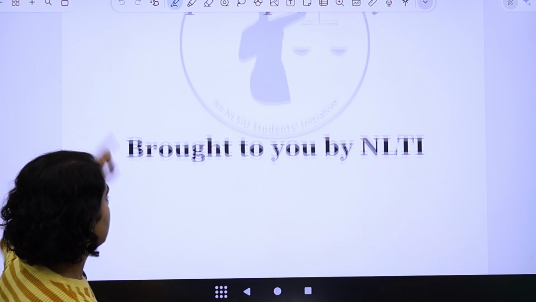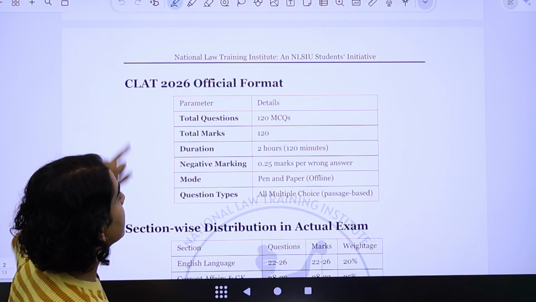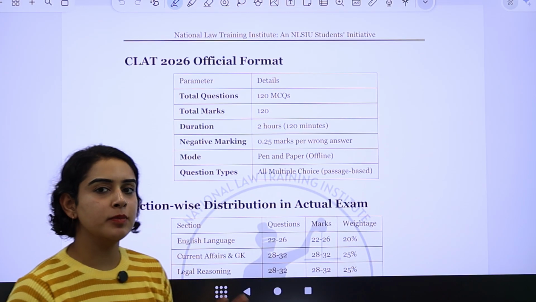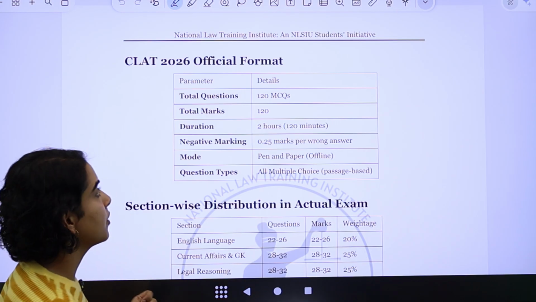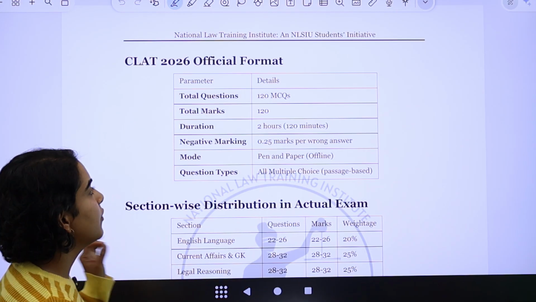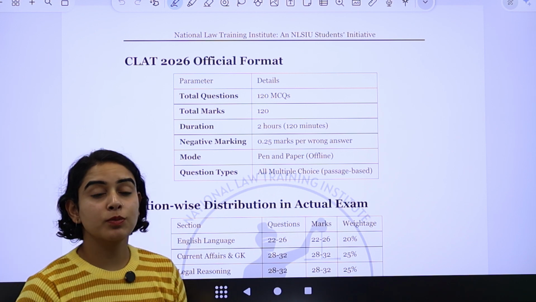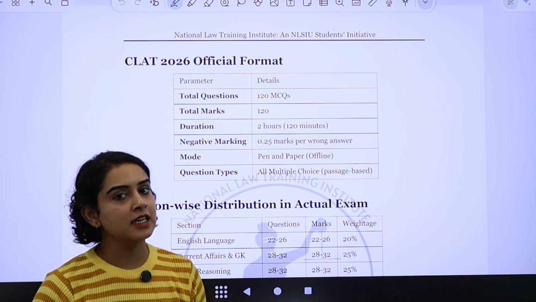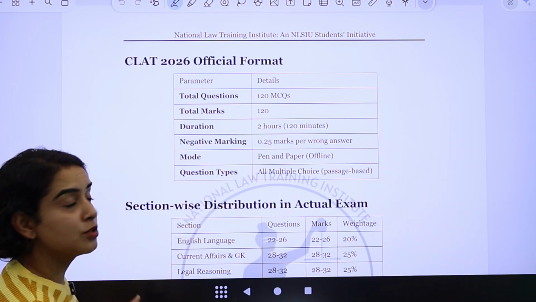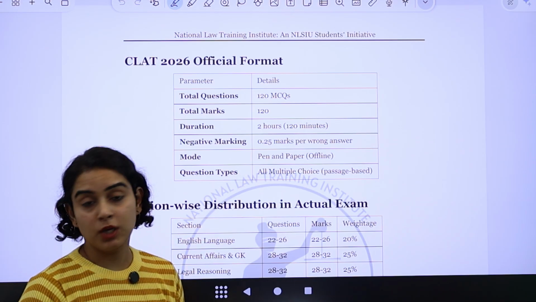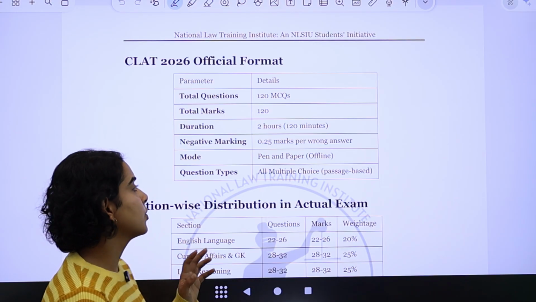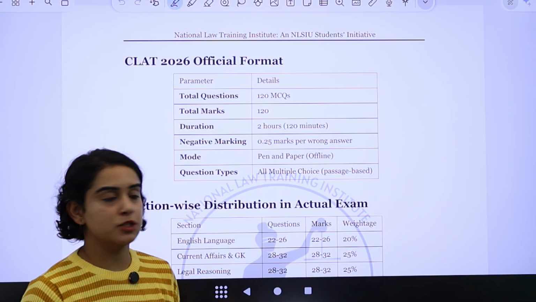Let's first understand the format of the exam. The format is going to remain the same as in previous years. There are going to be 120 questions and 120 marks. There is negative marking, which means for every incorrect answer there is a deduction of 0.25 marks. The duration is 2 hours, which means 120 minutes. The mode of the exam is offline and the questions are all multiple choice.